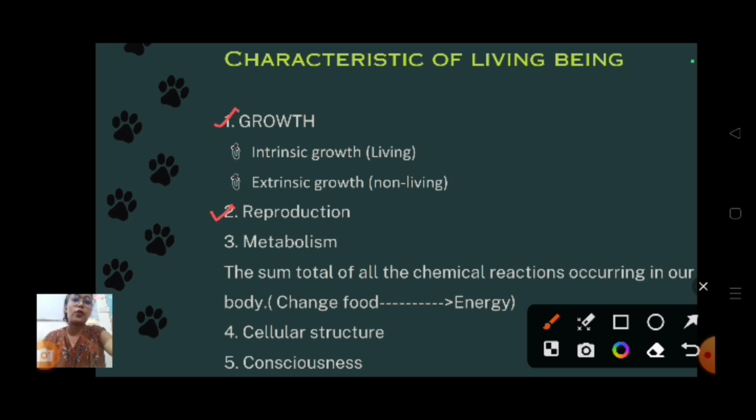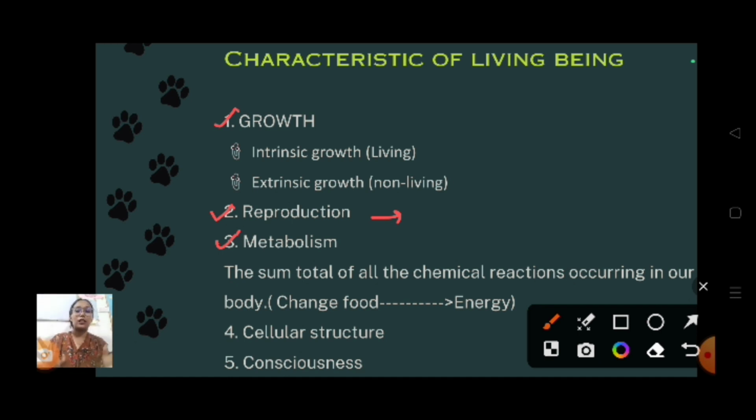Okay, the next one, reproduction. Reproduction we can find only in living organisms. Okay, the baby production. The non-living ones cannot do baby production. A mountain or a river can't make babies. Only human beings, animals, birds, fishes, etc. can produce babies. All the living creatures can produce. Okay, understanding this point?